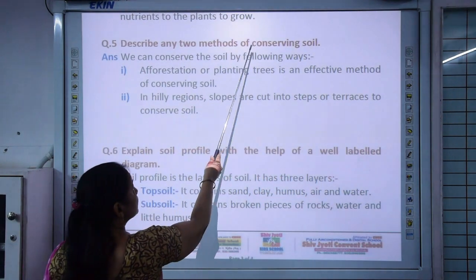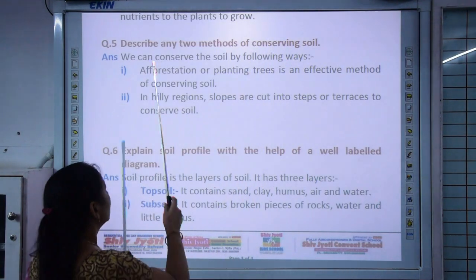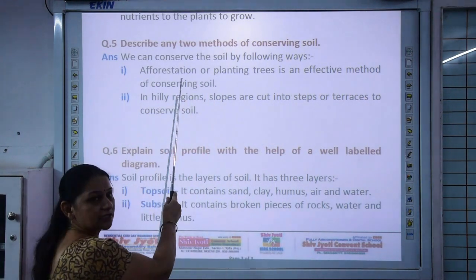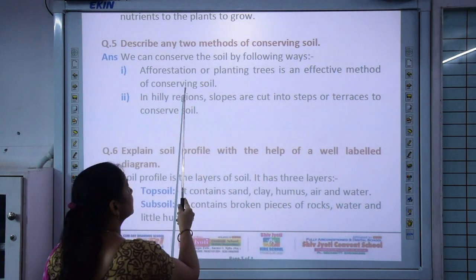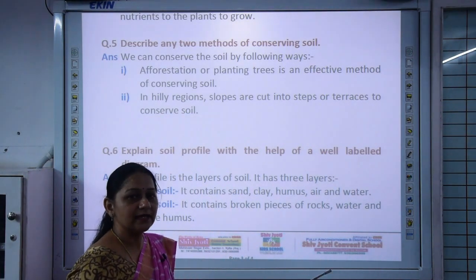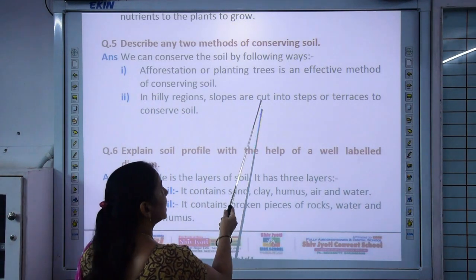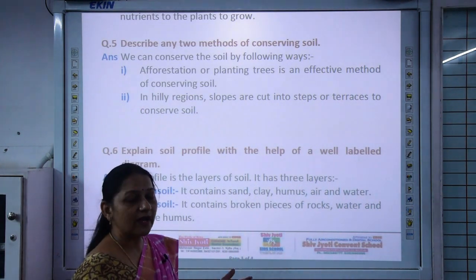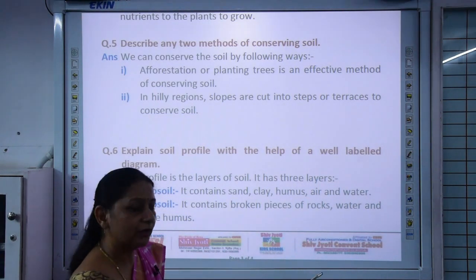Then the fifth one, describe any 2 methods of conserving soil. How we can protect the soil from being eroded away. We can conserve the soil by following ways. The first one is afforestation. Afforestation or planting trees is an effective method of conserving soil. The more plants we grow, the more the soil is being bound and then soil erosion is being prevented. Second one, in hilly regions, slopes are cut into steps or terraces to conserve soil. So, terrace farming can be done in hilly regions so that we can prevent the soil from being eroded away.